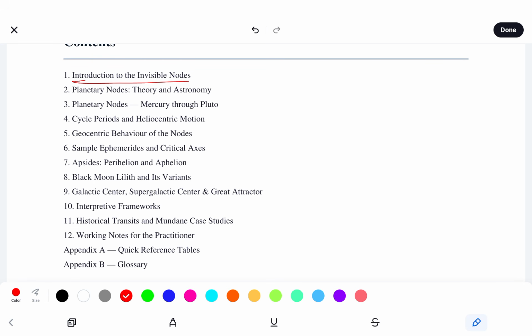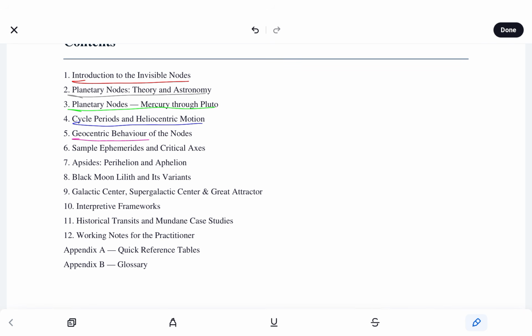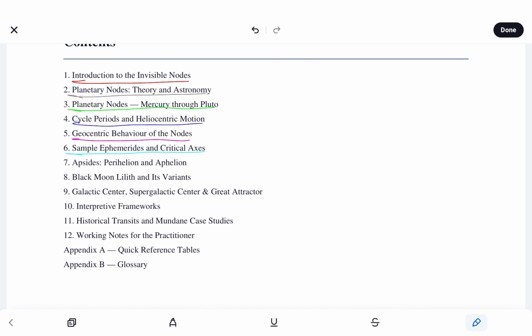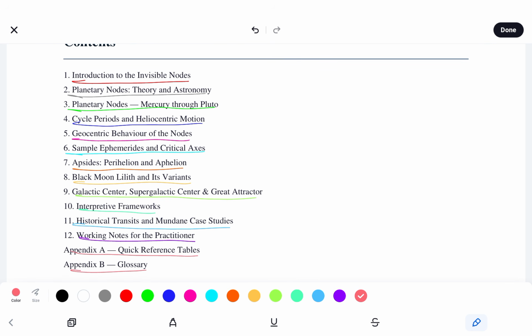And let's get started, because in this video we have a lot to go over. We need an intro to the invisible nodes, planetary nodes theory and astronomy, planetary nodes Mercury through Pluto, cycle periods and heliomotion, geo behavior of the nodes. Check out my video on heliocentric, geocentric stuff, sample ephemerides and critical axis, apsides, perihelion and aphelion, Black Moon Lilith and its variants, galactic center, supergalactic center, and great attractor, interpretive frameworks, historical transits and mundane case studies, working notes for the practitioner, as well as Appendix A, quick reference tables, and Appendix B, glossary.